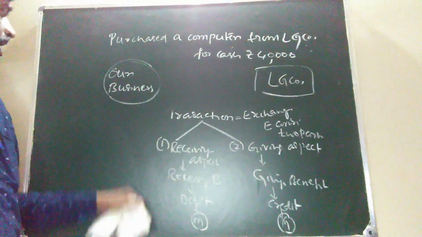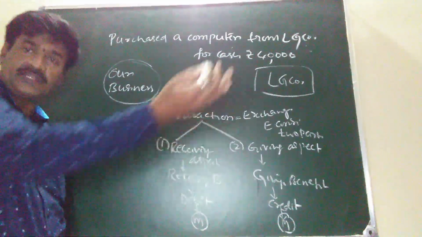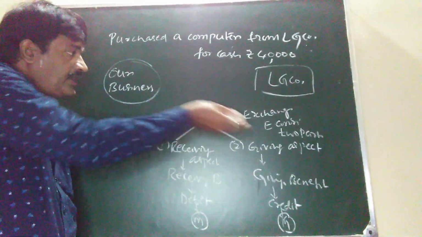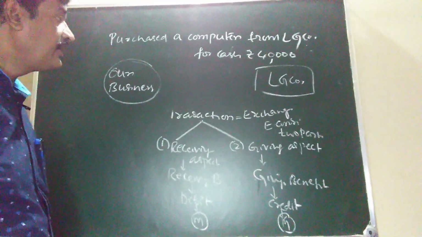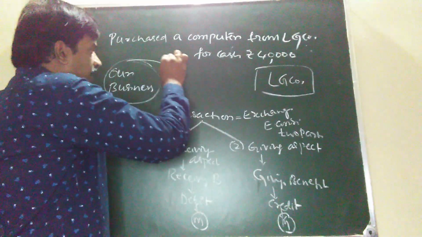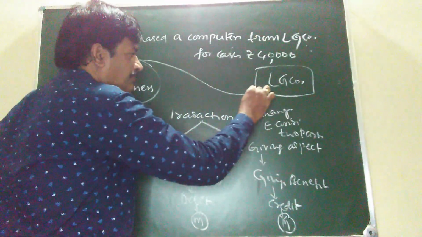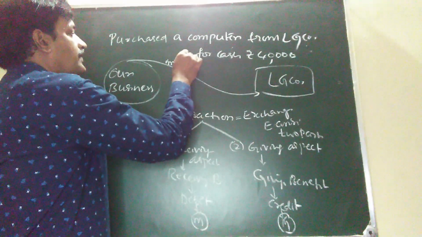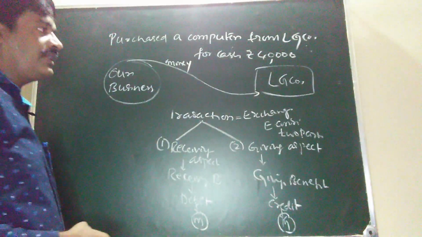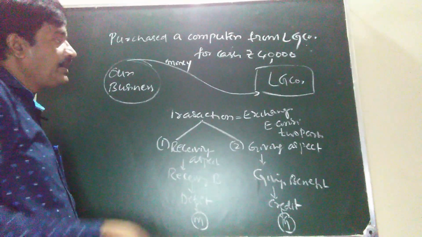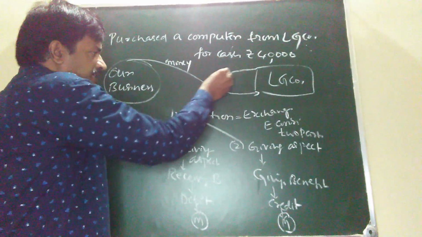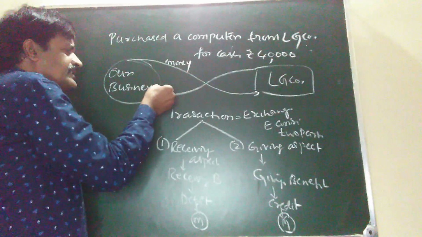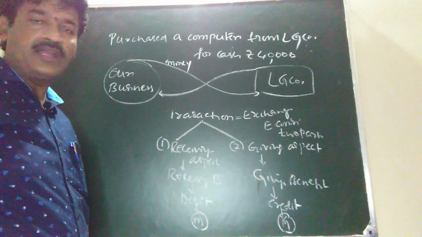On one hand, our business is purchasing by means of giving what? By means of giving the money. On one hand, our business is giving money. How much? 40,000 money is given to LG company, and in return our business is receiving what? Our business is receiving the computer.